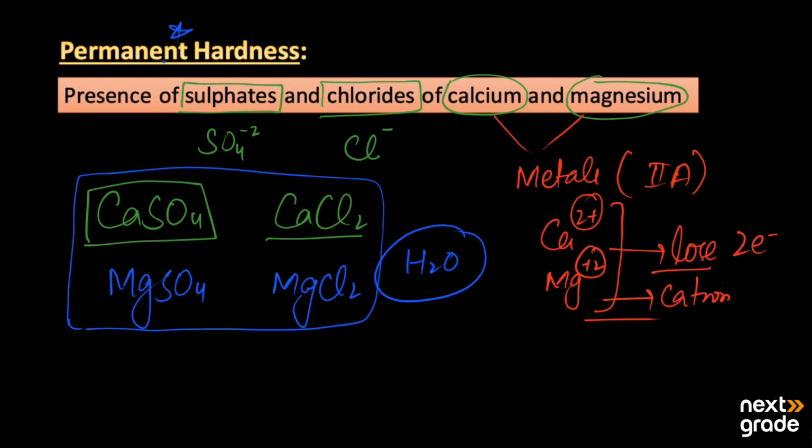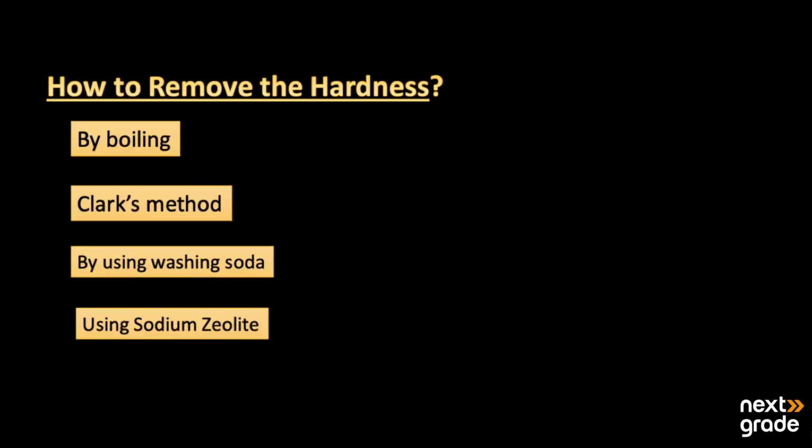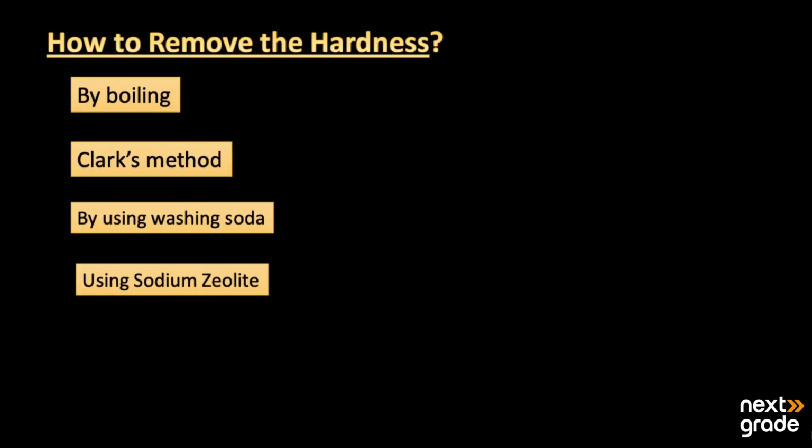Now, how can we remove these types of hardness, these different salts, sulfates, chlorides, and bicarbonates? Basically, we have four methods for the removal of hardness. The first method is boiling, which means we just heat up the water so the hardness can be removed.